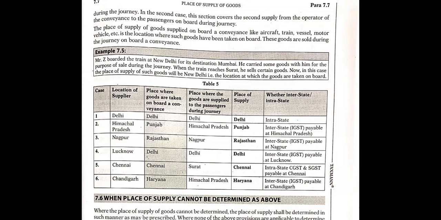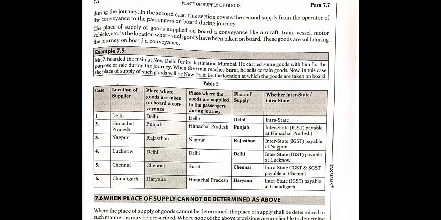Mr. Z boarded the train at New Delhi for its destination to Mumbai. So he boarded a train in Delhi to go to Mumbai, and he carried some goods with him for the purpose of sale during the journey. When the train reaches Surat, he sells certain goods. Now, in this case, the place of supply of such goods will be New Delhi, because between New Delhi and Mumbai, he boarded and then he is selling the goods in Surat.